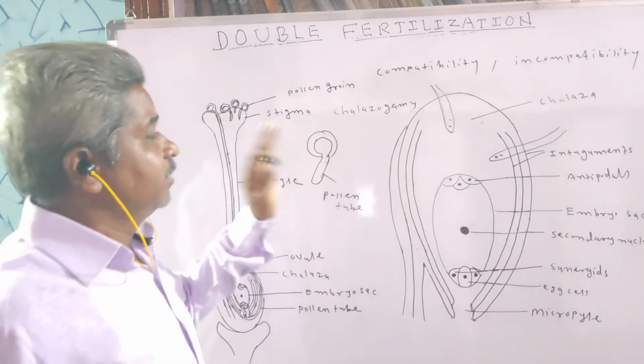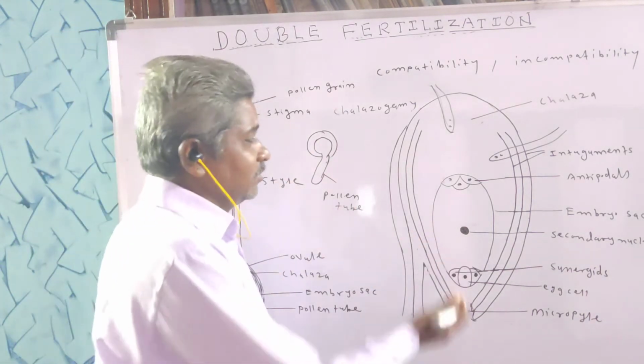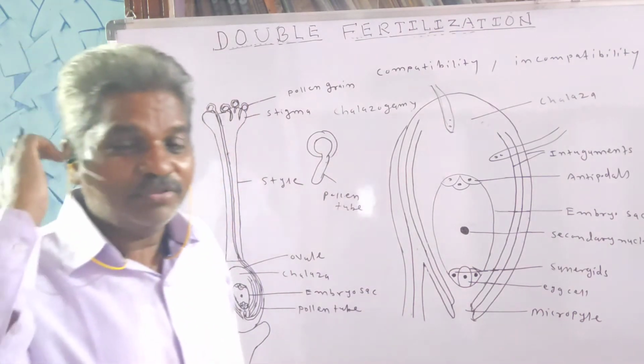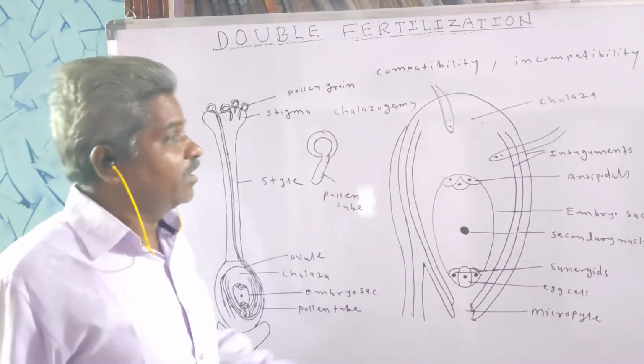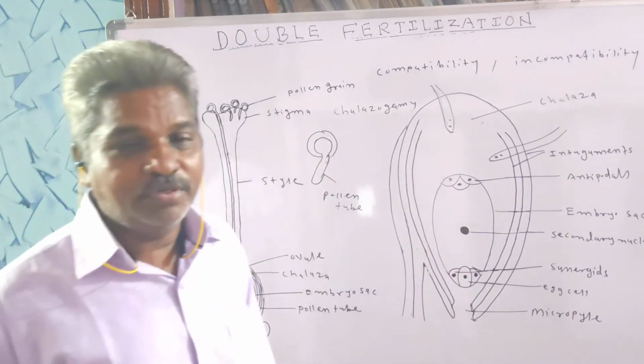So in this way, the pollen tube enters the ovule by three methods: porogamy, chalazogamy, and mesogamy.